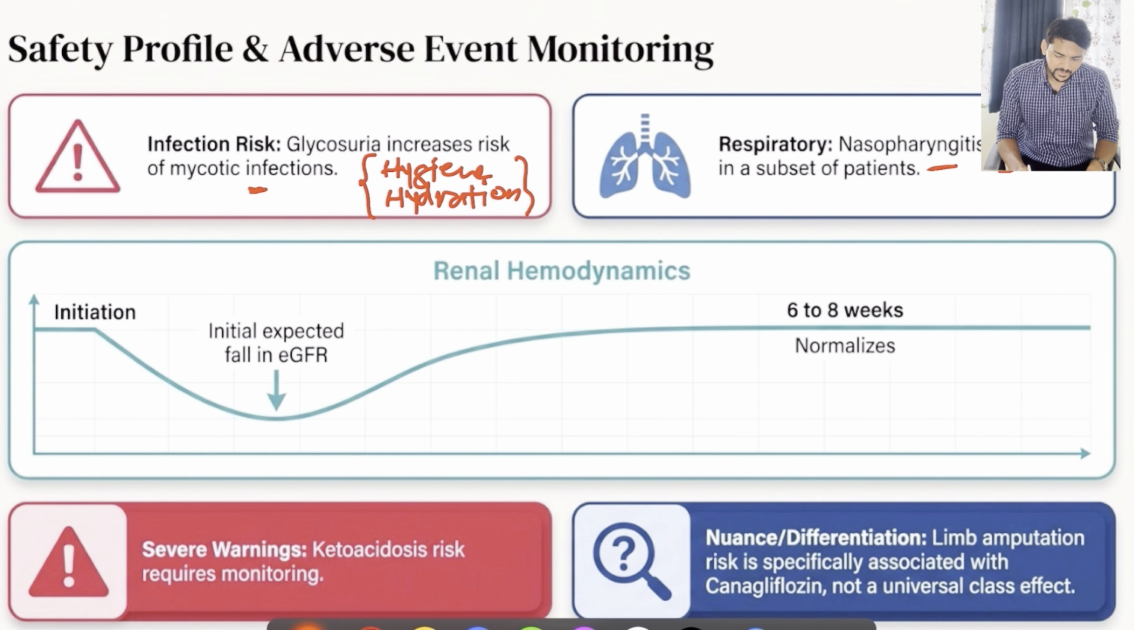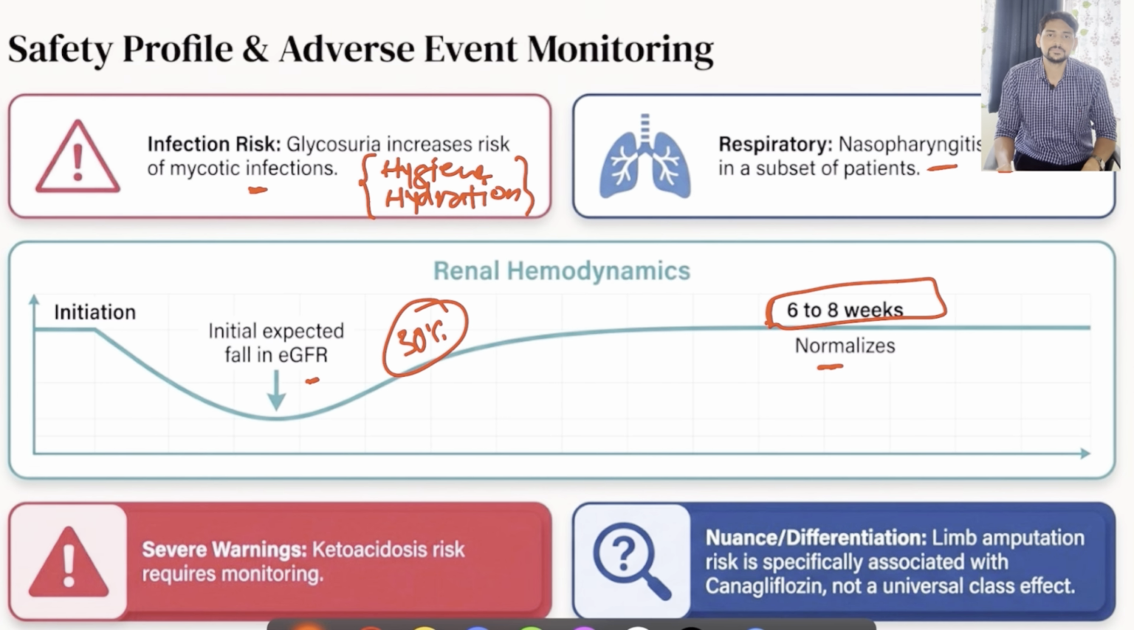As well as there will be an initial fall in the GFR. So roughly about 30% of GFR will fall when we initiate the treatment, but the point to remember here is it will again normalize over a period of 6 to 8 weeks. So whenever you start, if you see a trend of fall in GFR, don't immediately shift towards stopping this medication, because you have to know that it will get normalized over some period of time.